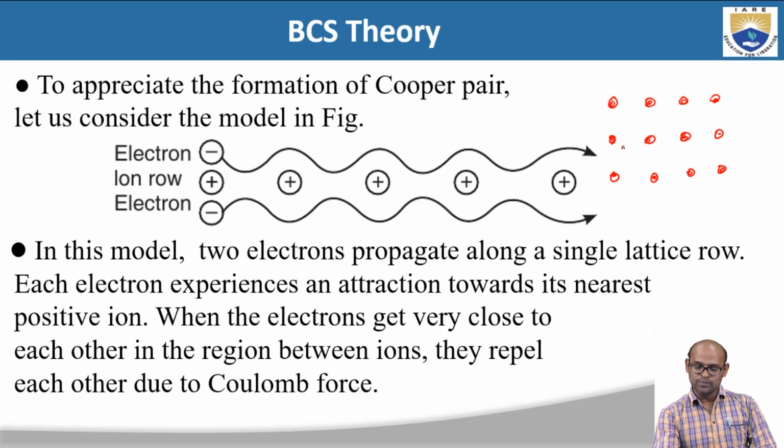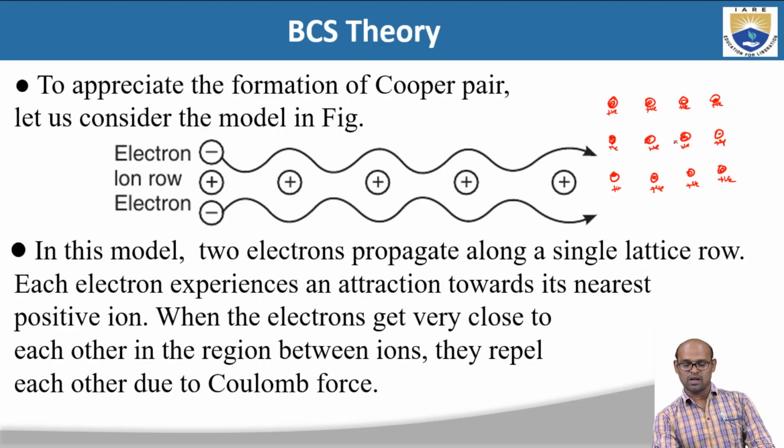Now, these atoms have free electrons. So this is a positively charged ion, because it has lost one electron which is loosely bound to the atom, and that electron is going to move freely in the system. Once they lose this loosely bound electron, they become positively charged. So you have all positively charged atoms at the lattice sites. Now all the free electrons are going to move in this lattice.